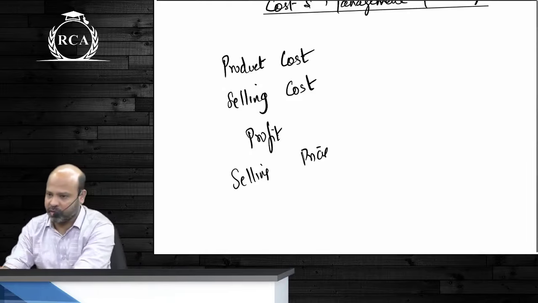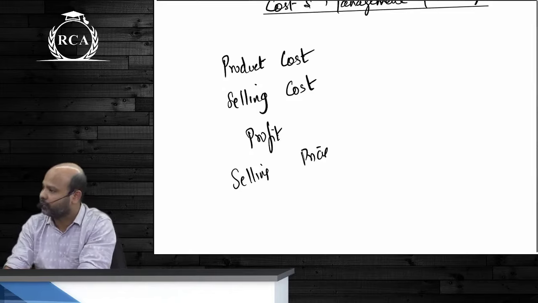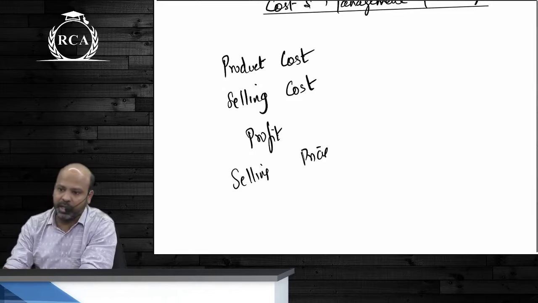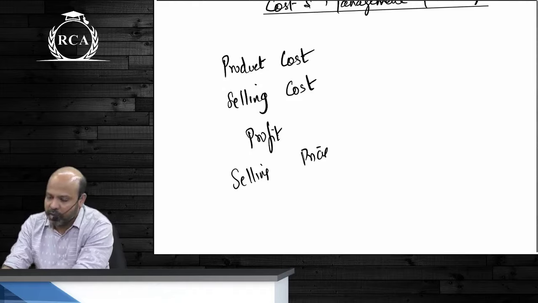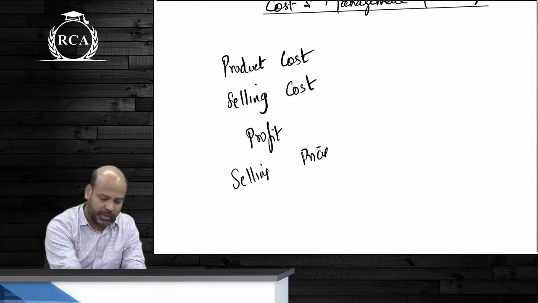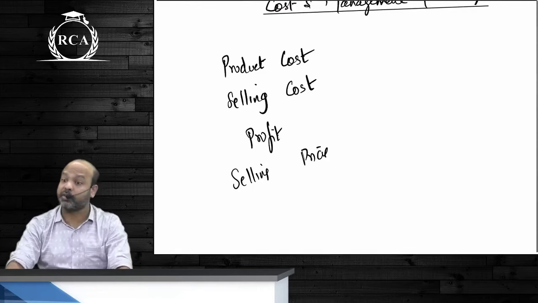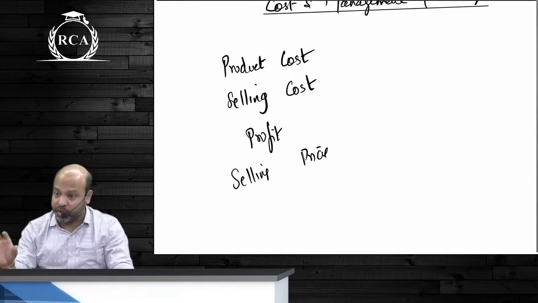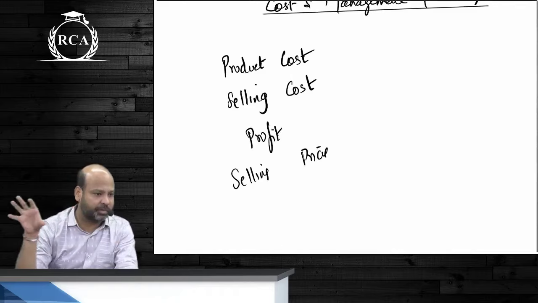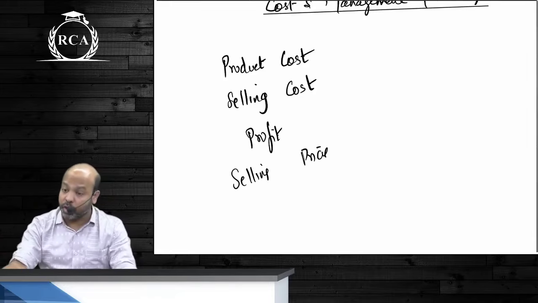So when you say cost, I am not always talking about the cost of manufacturing a product. It can be any activity that the organization is undertaking. Just the other day I was reading an article on cement manufacturing companies. Most of the cement manufacturing companies have their own power plants because the amount of power consumption is huge. To ensure that there is timely, uninterrupted supply of power, instead of depending on other entities, they will want to generate their own power.